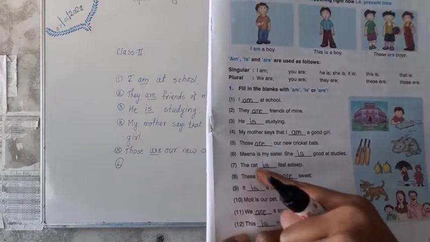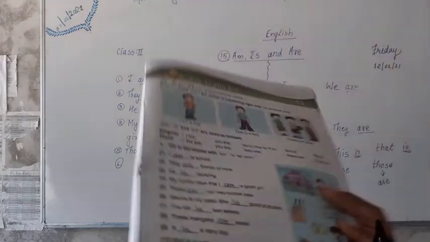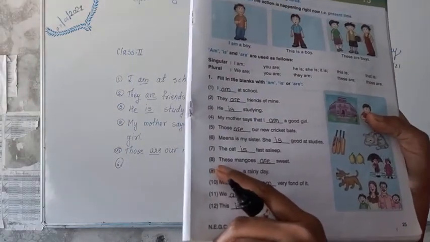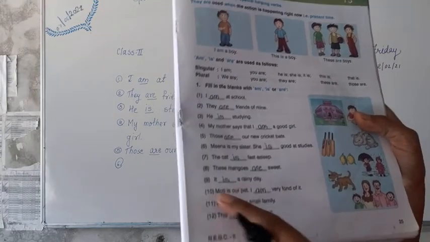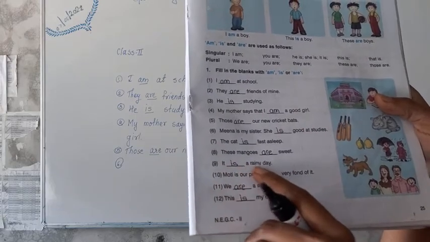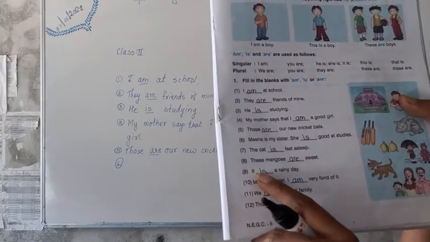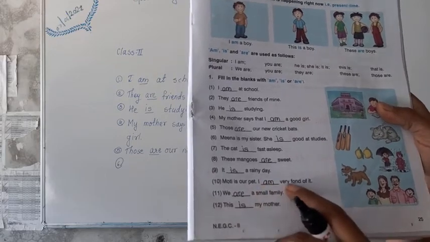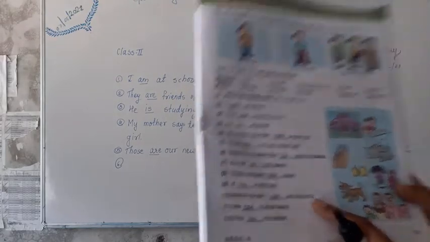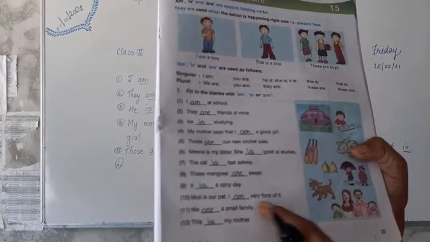Seventh one, the cat dash fast asleep. The cat is fast asleep. Eighth one, these mangoes dash sweet. These mangoes are sweet. Ninth one, it dash a rainy day. We speak about one day. When it is singular, then it is. Tenth one, Moti is our pet. I dash very fond of it. When it is singular I, we have to use am. So I am very fond of it.